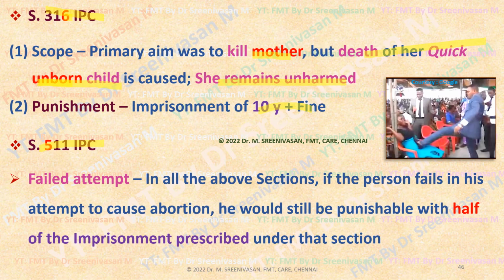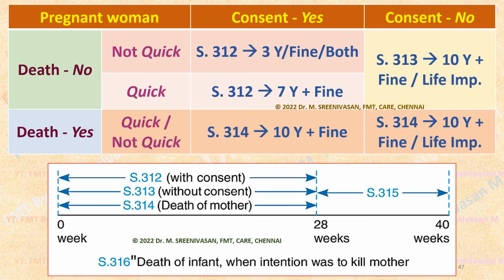According to section, whether it is 312 or 313 or 314, if that offence comes, in case of a failed attempt where the child survives, then the abortionist will be provided punishment of half the imprisonment that has been mentioned in the relevant section. Suppose 10 years has been mentioned in that section, then just 5 years will be awarded for the failed attempt. So this is the easy representation of these sections 312 to 314.